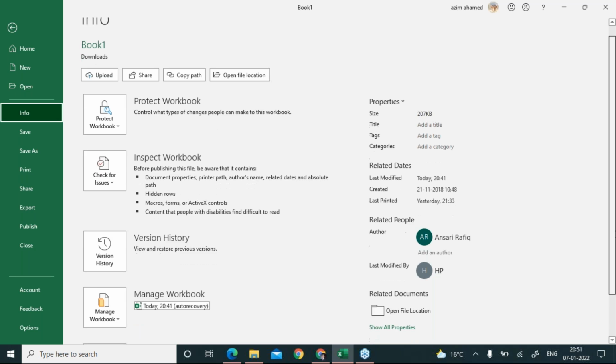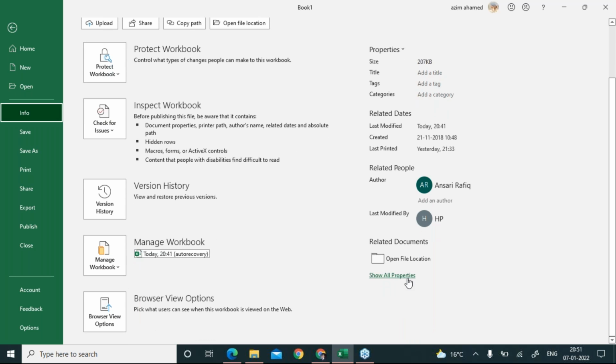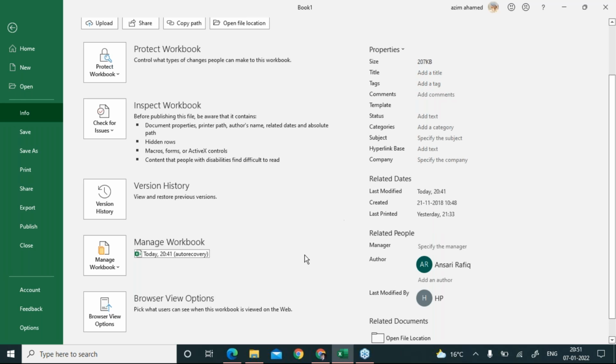Use the scroll bar a little bit down and you will see there is an option. I'm sure you need to note these steps, so let me complete this one so that you will remember. When I click on Show All Properties, this page will open.